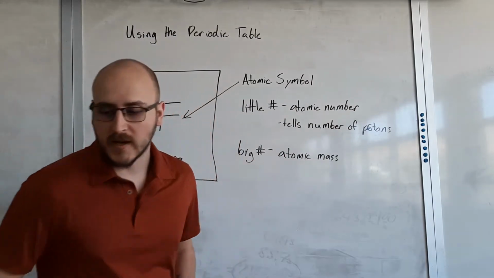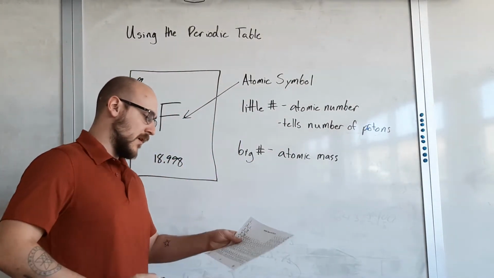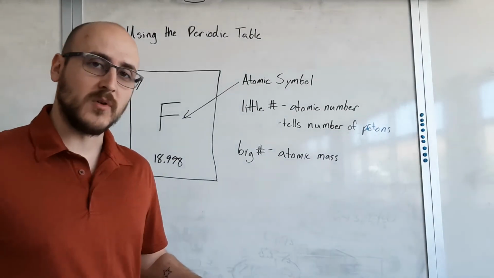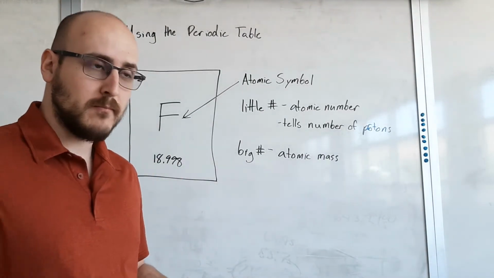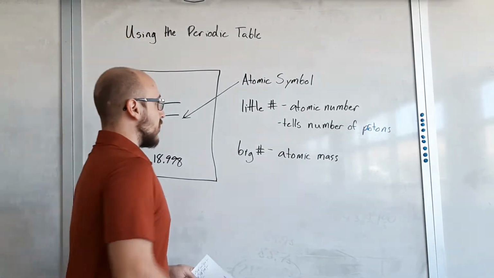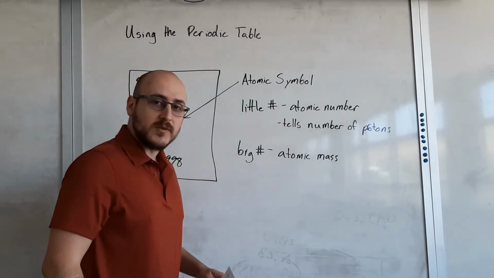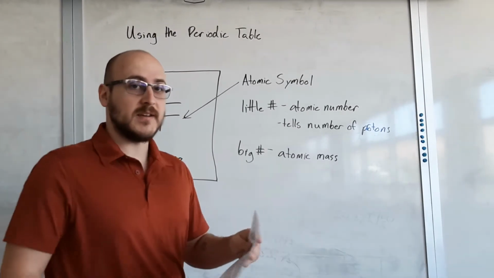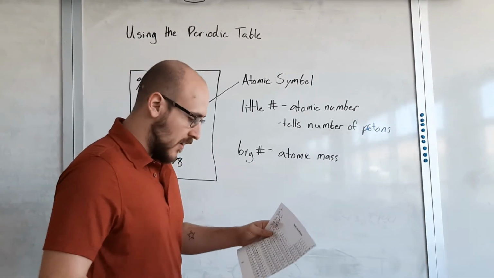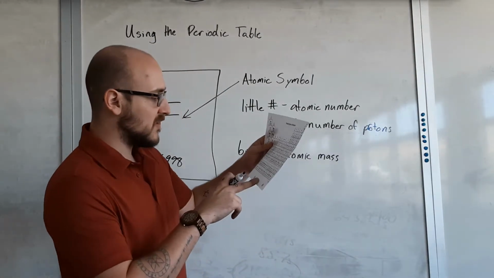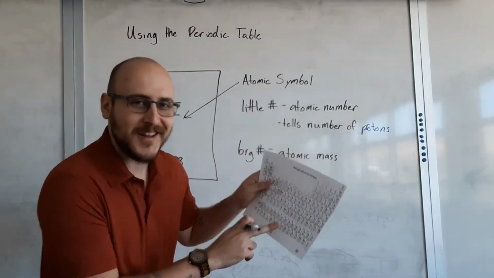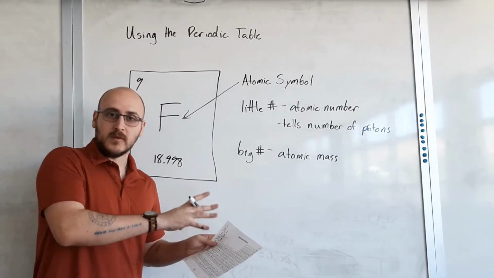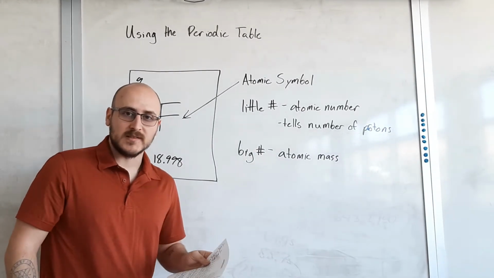Okay, so if we look at an element, like if I go to number 23, vanadium, I know exactly how many protons it has. It has 23 protons. That little number tells you immediately how many protons something has. Germanium, it's number 32 on here. It has 32 protons. Californium, number 98, has 98 protons. Any element on here, if you look at its atomic number, that's how many protons it has.